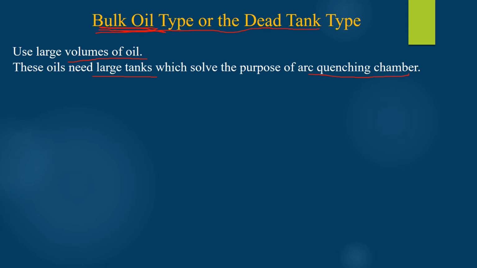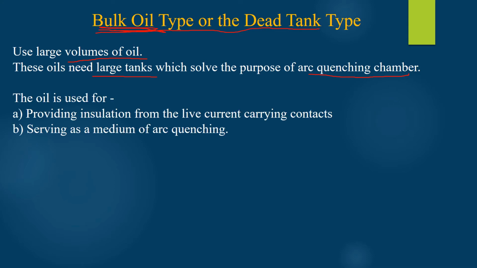The oil used here serves two purposes. First, it provides insulation from the live current carrying contacts, meaning it acts as an insulator. Second, it serves as a medium for arc quenching. This is the main purpose of oil used in the oil circuit breaker type. Oil is used as a medium for arc quenching.